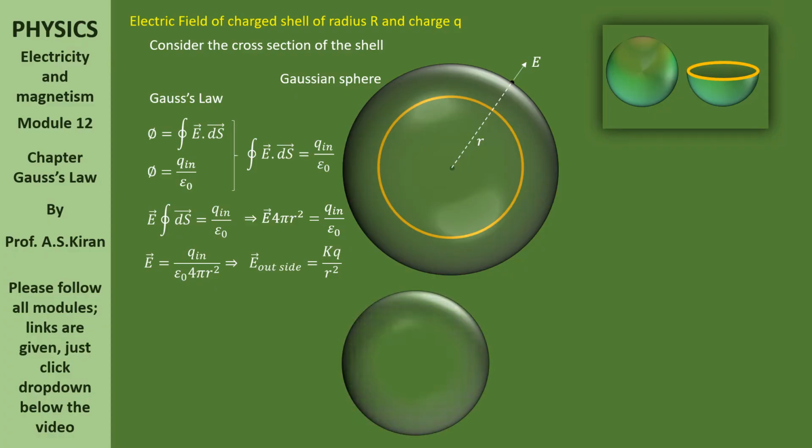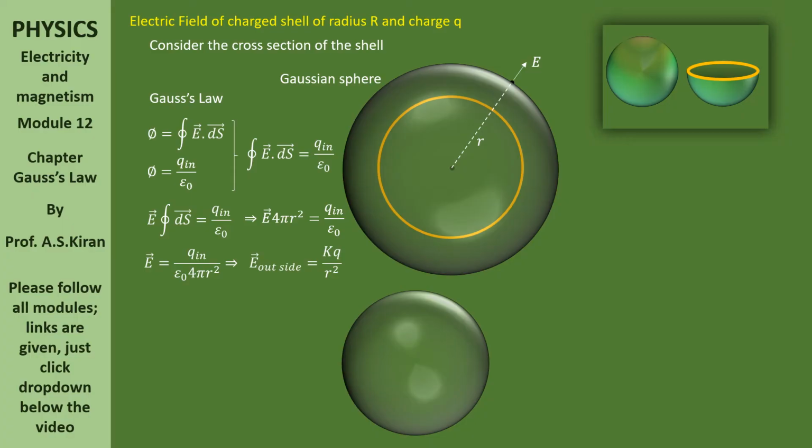Now, applying the same Gauss law on the surface of the shell, how much is the electric field? That is the second case. In the first case, what we discussed, how much is the electric field outside the shell? Now here, how much is the electric field on the shell? Now very simple it is. If you consider the electric field on the shell, in the result E outside kq by r square, if you replace small r with capital R, which is the radius of the shell, you will be getting the result.